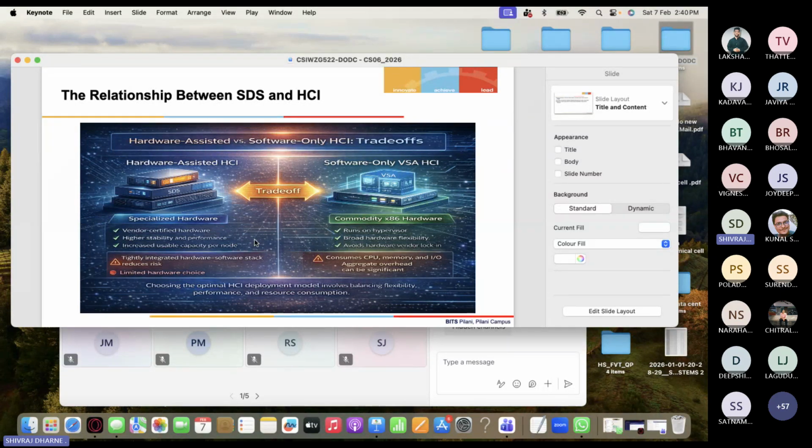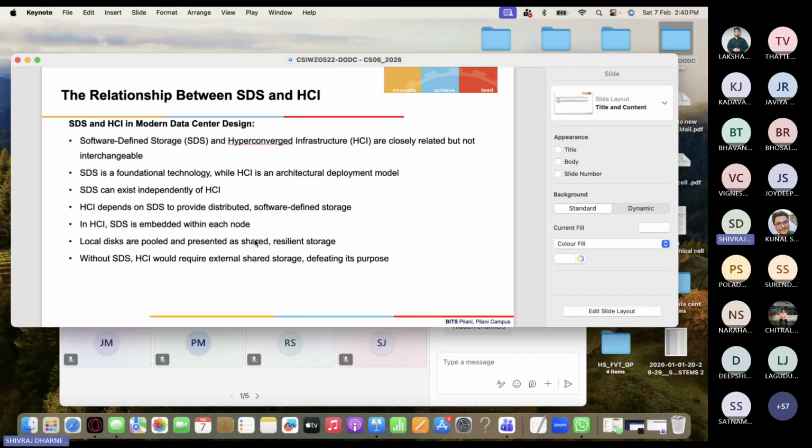So this is all changing. You can look at this diagram and see how the improvements are happening and how people are going from hardware assisted HCI to software only HCI. You can go through these points. I'm not going to read every statement here, but the key point is hardware assisted, or a hardware hyper converged infrastructure.